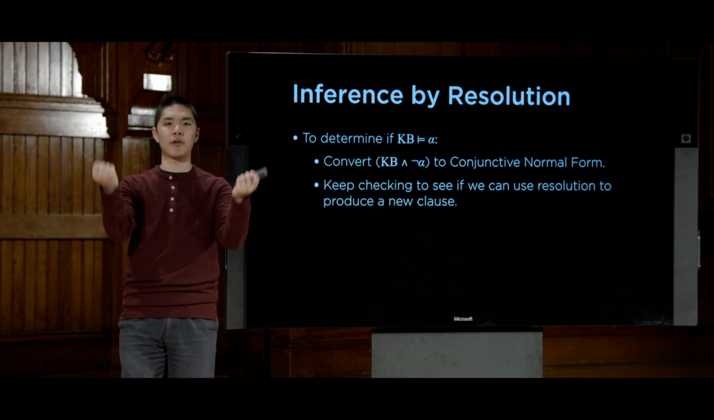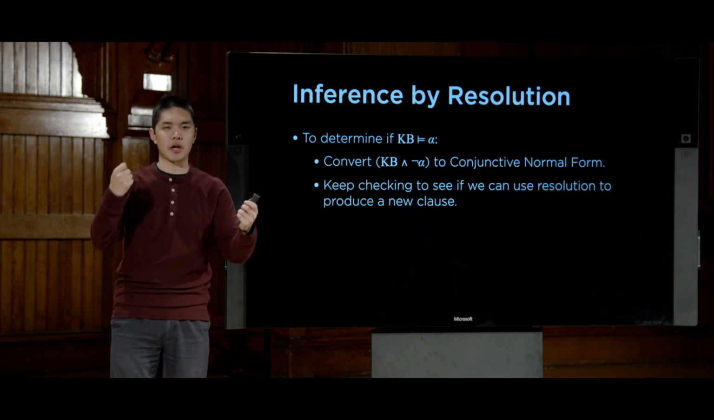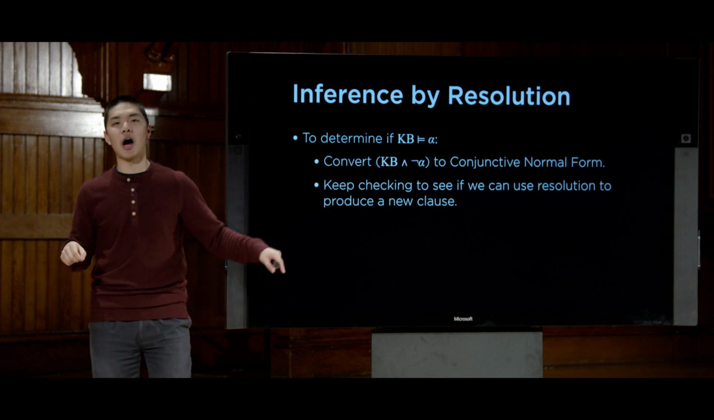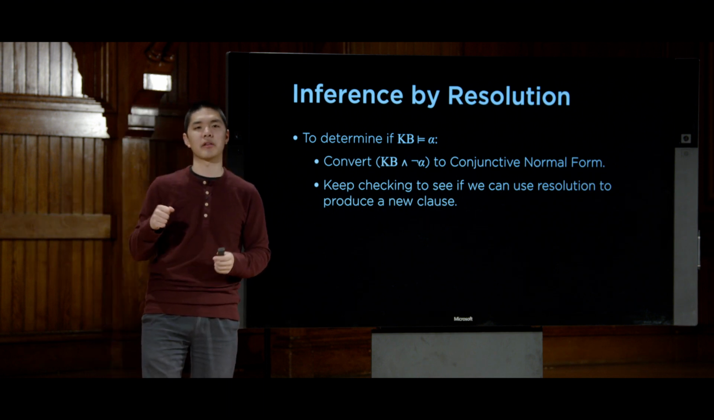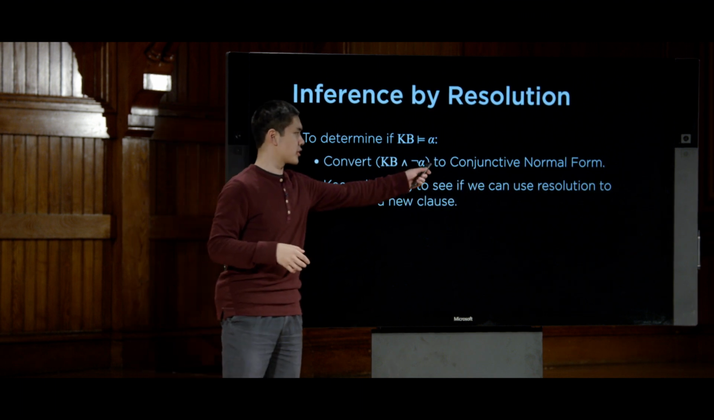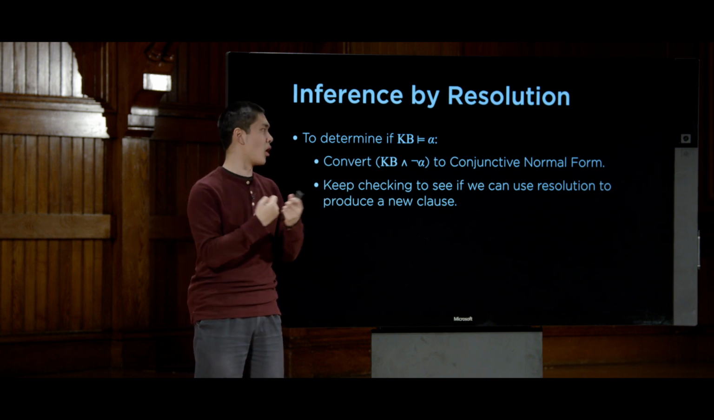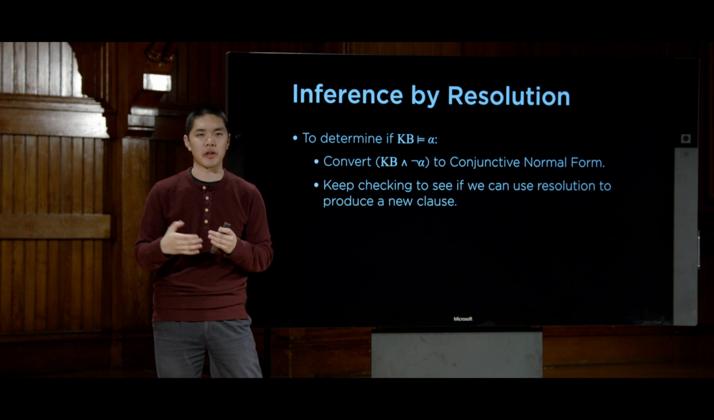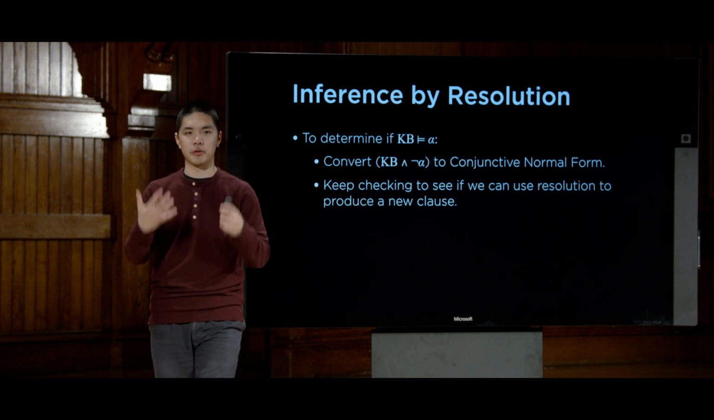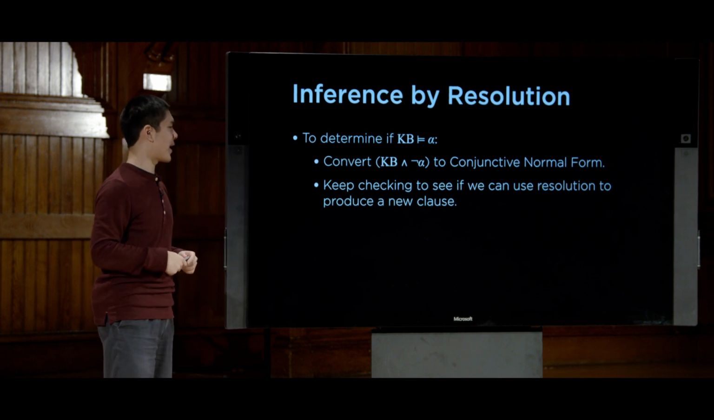We can take any pair of clauses and check, is there some literal that is the opposite of or complementary to each other in both of them? For example, I have a P in one clause and a not P in another clause, or an R in one clause and a not R in another clause. If ever I have that situation, once I convert to conjunctive normal form and I have a whole bunch of clauses, I see two clauses that I can resolve to produce a new clause, then I'll do so. This process occurs in a loop. I'm going to keep checking to see if I can use resolution to produce a new clause and keep using those new clauses to try to generate more new clauses after that.